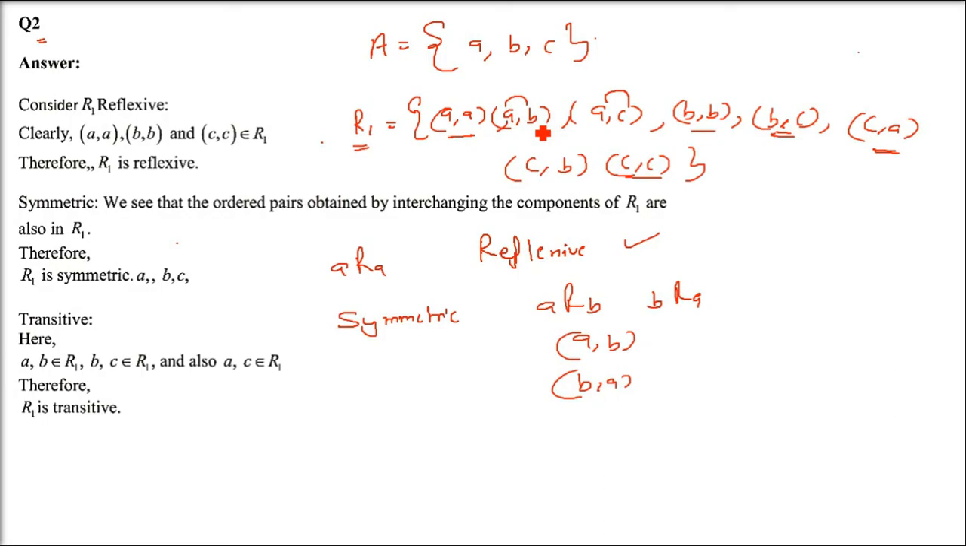So that means, if you see the question of R.D. Sharma, it is saying that it is not symmetric. Please remember, it is not symmetric, because (A, B) is there, (B, A) is not. I couldn't find (B, A). Now transitive.